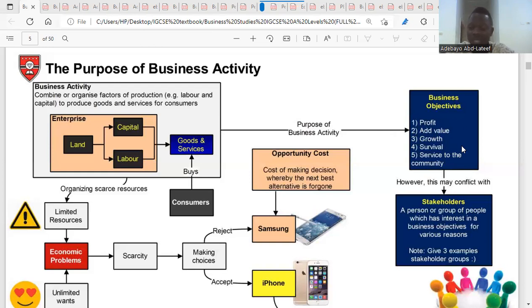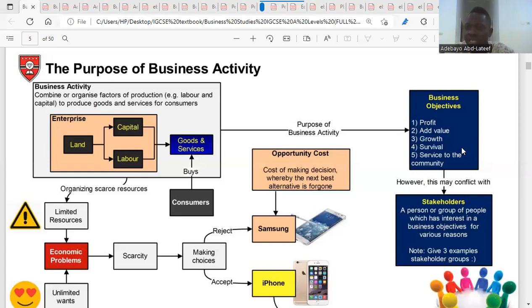Another way to talk about survival is for a startup business. A startup business is a business that is just setting up right now. So a new business needs to convince customers, because those customers out there are customers of existing businesses. You need to convince them, and it might take a long period of time to convince them to start patronizing you. As a result, you don't think of making profit at the beginning, but rather how you are going to be able to convince your customers, how you are going to be able to survive, how you're going to be able to